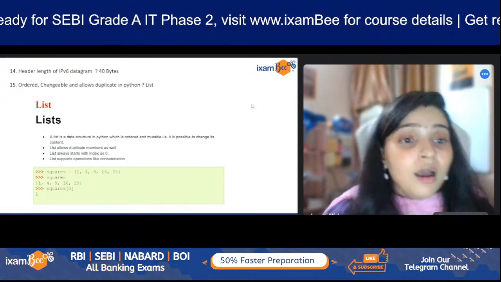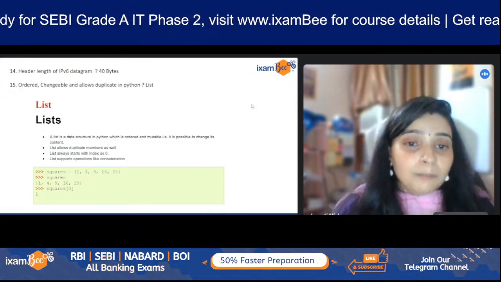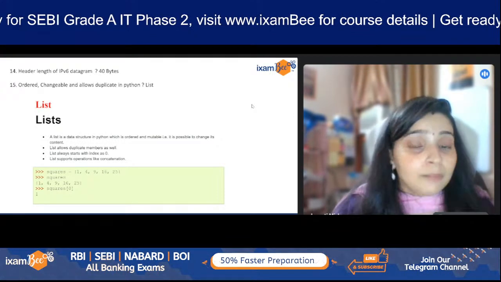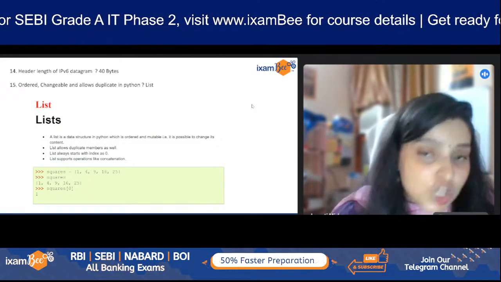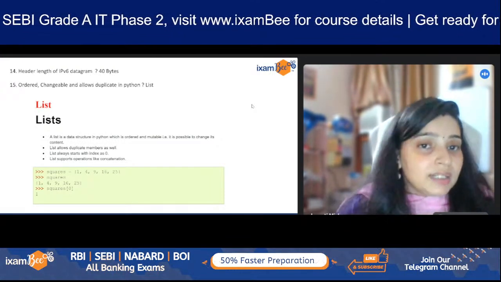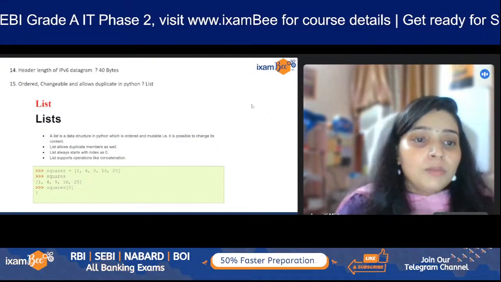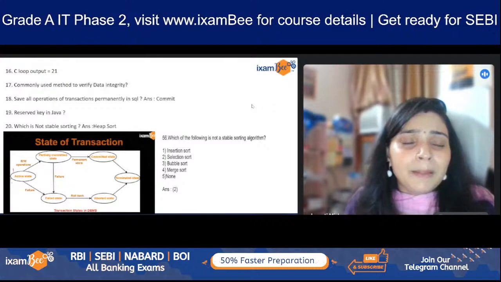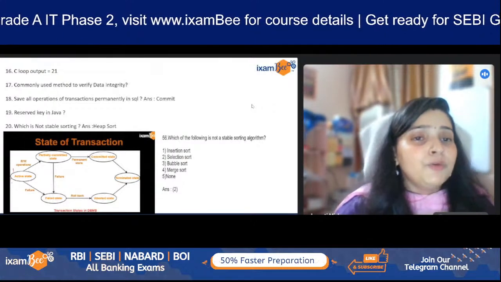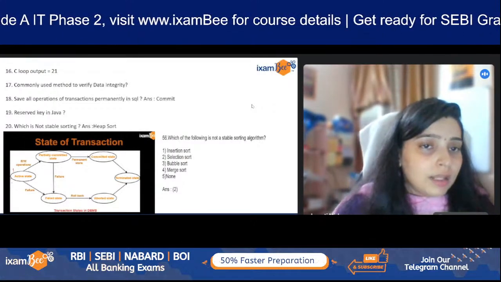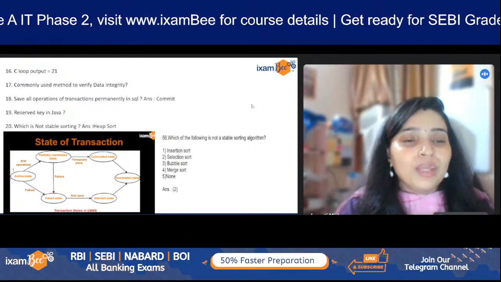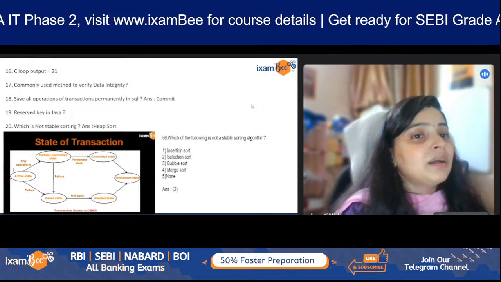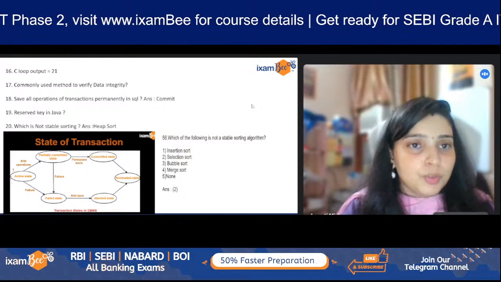I have listed that a list data structure in Python is ordered and mutable. Mutable means it can be changed, and it allows duplicates as well. So you can see how much it relates. Then see the loop output. People are saying that the answer is 21. We do not have the exact code, so we cannot say that the output is 21 only, but according to the poll, the answer is supposed to be 21.